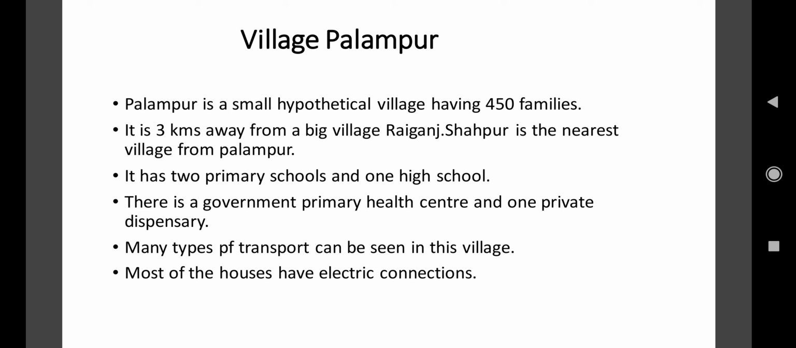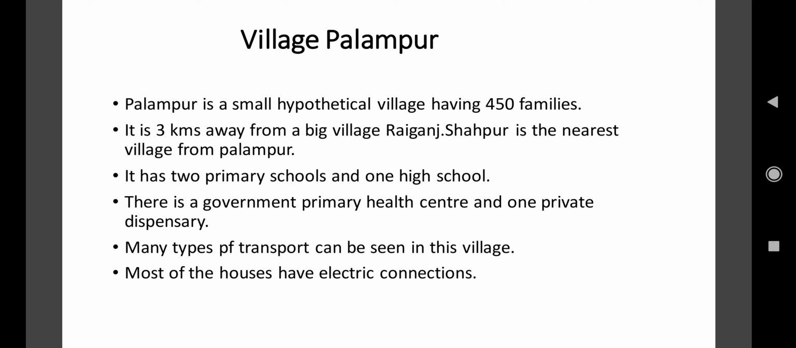Now when we talk about Palanpur, it has two primary schools and one high school. In villages there are possibilities that there are some villages in which you can't see any primary schools or any other thing, but here in this village there were two primary schools and one high school also. There is a government primary health care center and one private dispensary also. Basically, by giving this idea, we can come to know that mostly all the facilities are available in this village, so we can't say that it is a backward village, right?